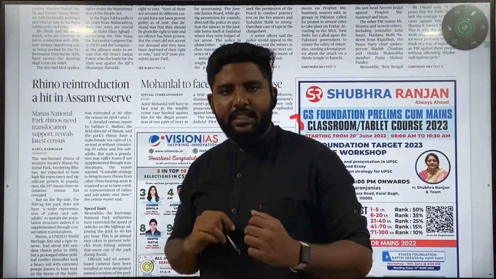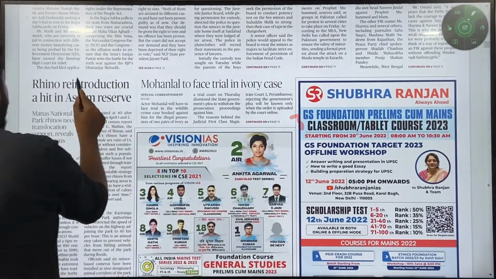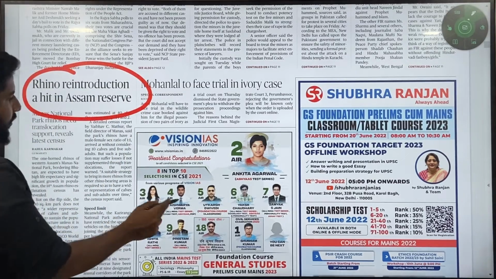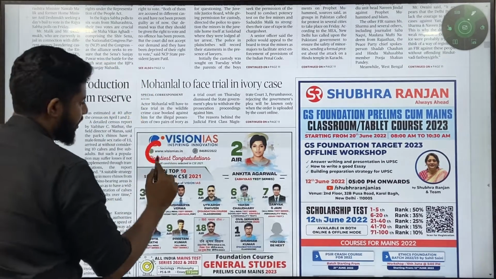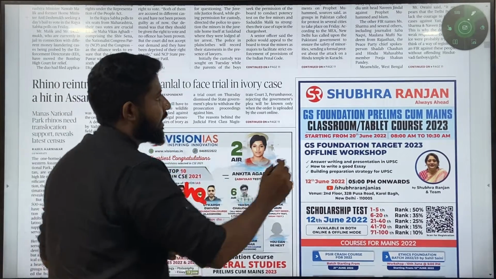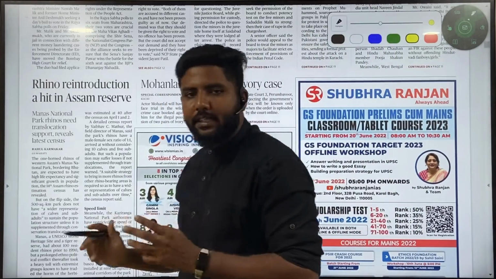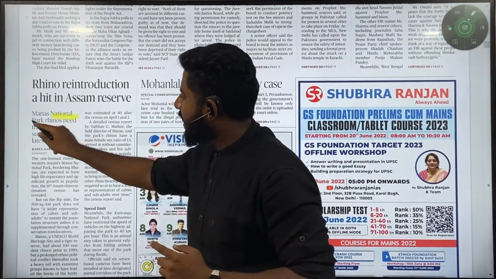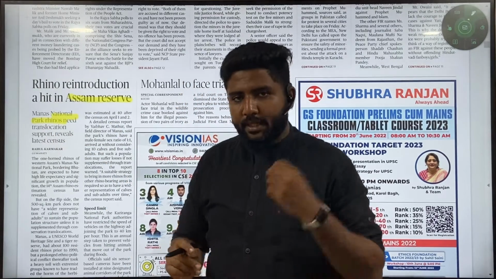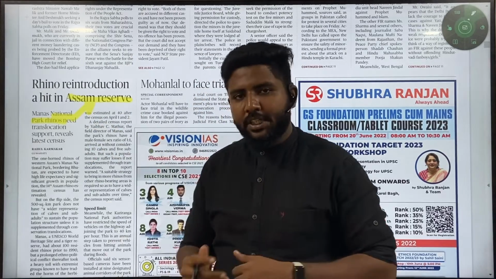Okay, so the next important article listed on the front page is rhino reintroduction as a hit in Assam's reserve. This article talks about GS3 Indian environment. This article is very important because you have a national park listed in it and it talks about an Assam reserve, so UPSC can ask a question: this national park is located in which of these states?